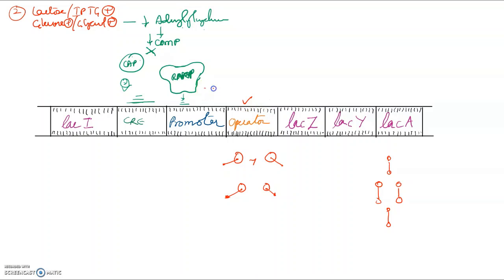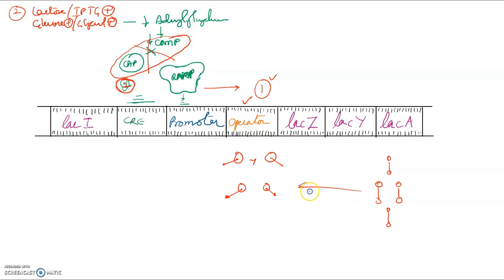So RNA polymerase should be able to transcribe. But the on switch or the recruiter of RNA polymerase, that is this cyclic AMP CAP, is absent. The second most important requirement for the transcription is absent, though one is present. What was one? Removal of the repressor molecule.